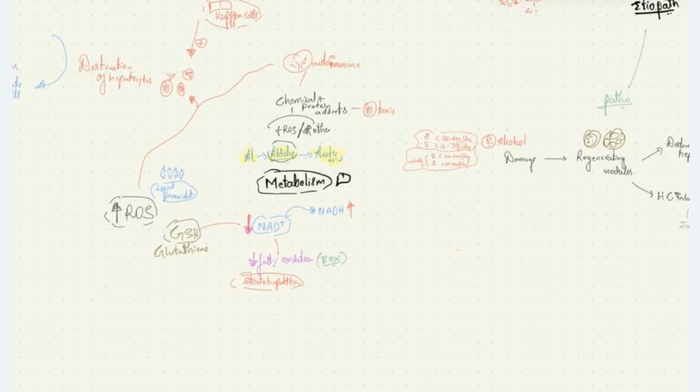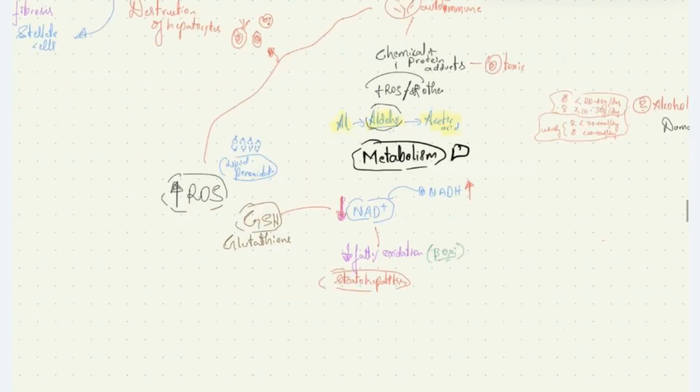Also, NAD+ is required for the normal functioning of glutathione. Glutathione is an antioxidant which scavenges the reactive oxygen species inside the hepatocytes. If glutathione is reduced due to reduced NAD+, it causes an increase in reactive oxygen species.